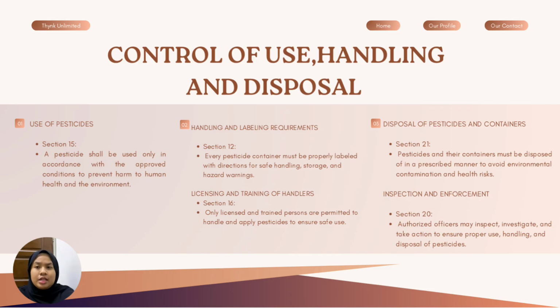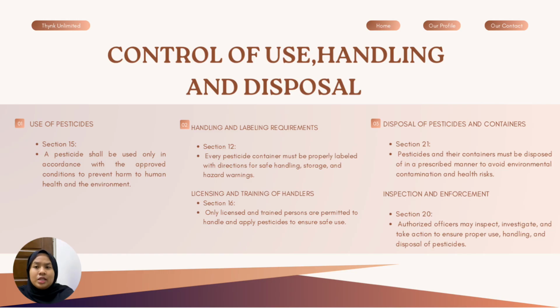First, under Section 15, pesticide must only be used according to approved conditions to prevent harm to humans and the environment. Next, Section 12 focuses on handling and labeling. Every pesticide container must be properly labeled with clear instructions, safety warnings, and storage information. Then, under Section 16, only licensed and trained persons are allowed to handle and apply pesticide. This ensures that pesticides are used safely and correctly.